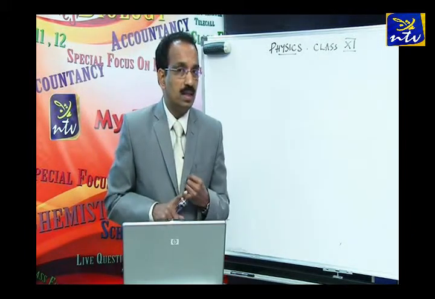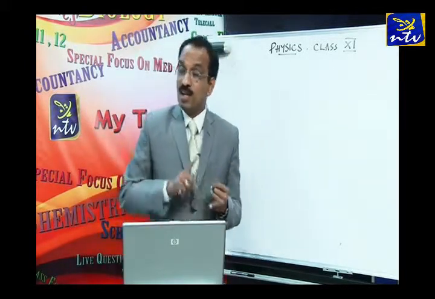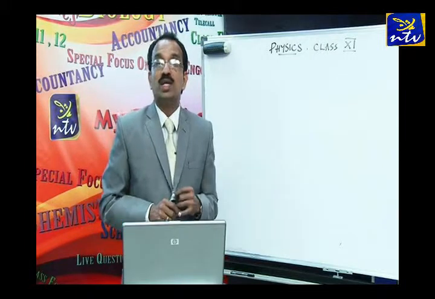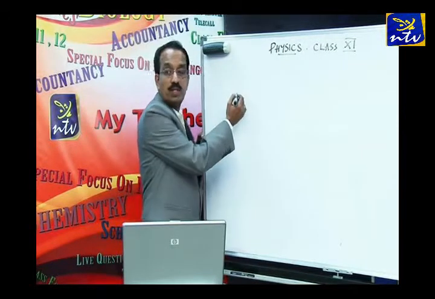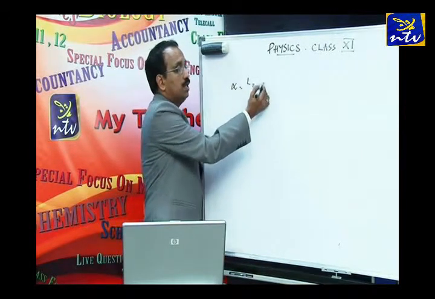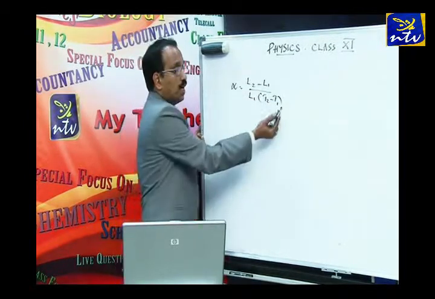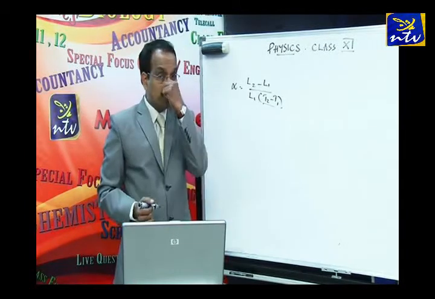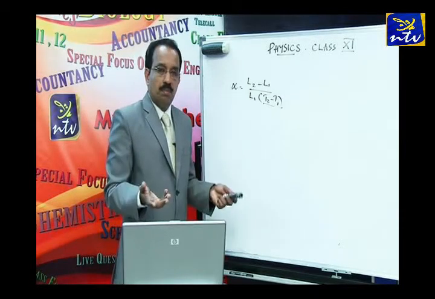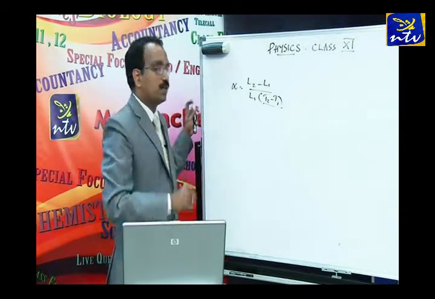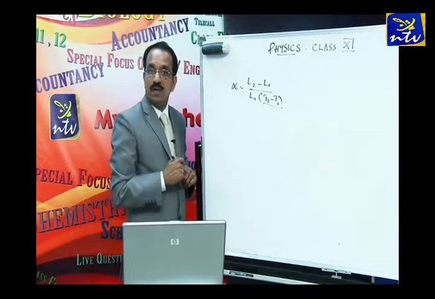Then about the conversion of temperatures, I told you conversion from degree Celsius to Kelvin is not required whenever a difference of temperature comes. Even for linear expansivity we have an equation: alpha is equal to change in length divided by original length times rise in temperature. So here also a rise in temperature comes. Sometimes you might have seen the value of alpha given in per Kelvin. But per Kelvin or per degree Celsius, same value, because it is only the difference, right? So here no conversion is required, all right?